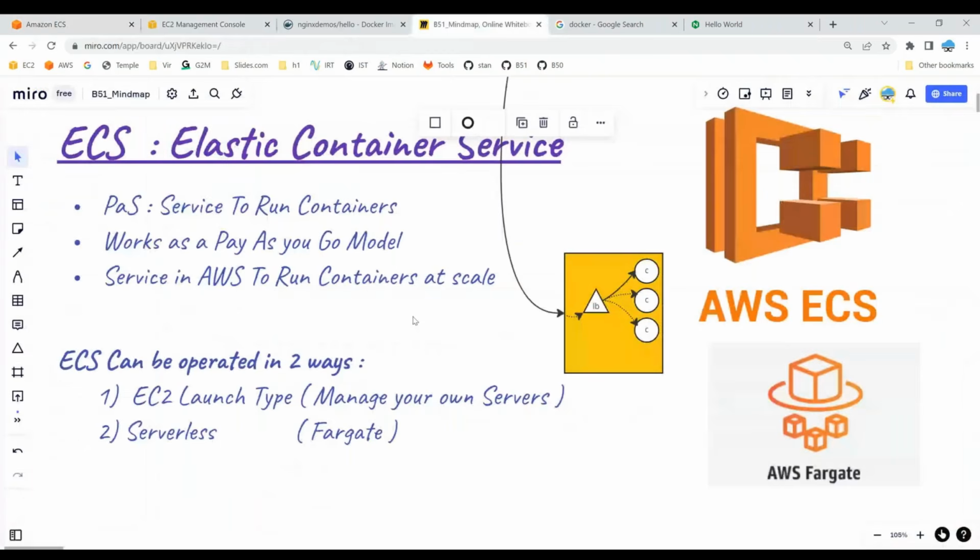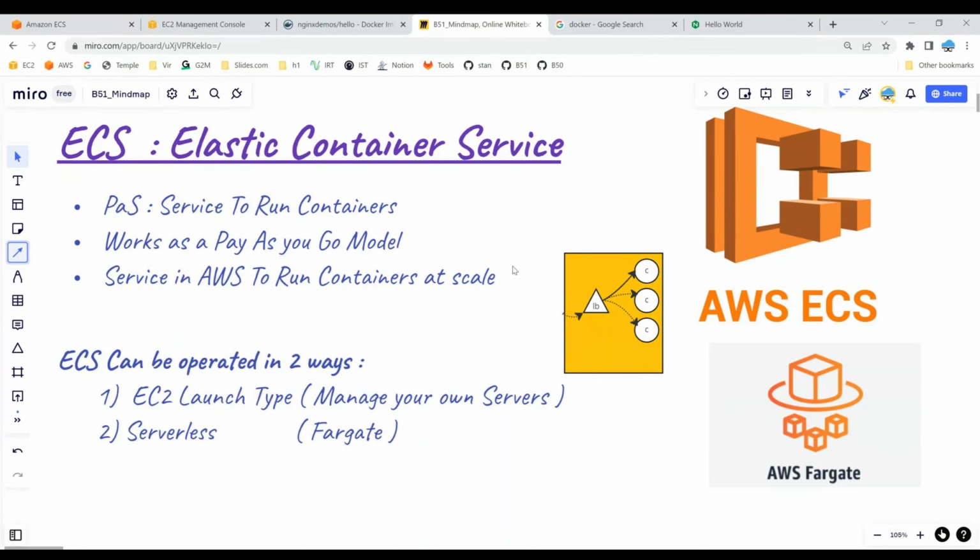Just to repeat one more time, ECS stands for Elastic Container Service. It falls under the category of platform as a service, where you can tell Amazon that I want to run containers. So Amazon is going to give you the platform, and the name of the platform is Elastic Container Service. And you'll be billed based on the number of containers and the size of the container and the amount of processing power, memory, and the storage that you consume. So it goes in a pay-as-you-go model.